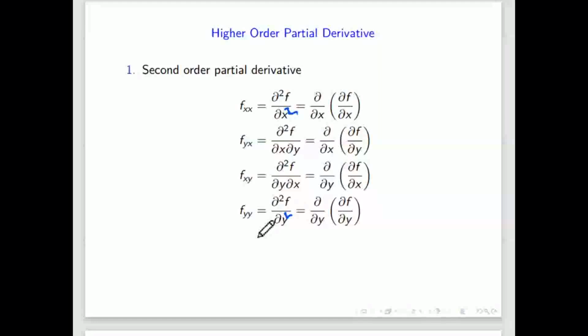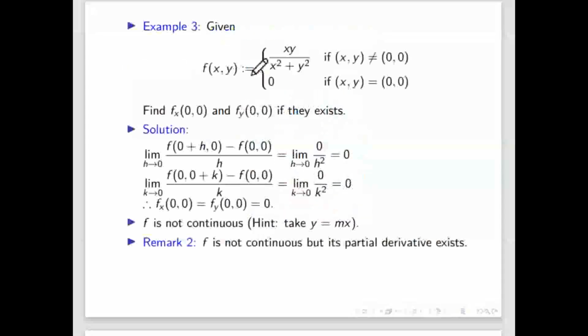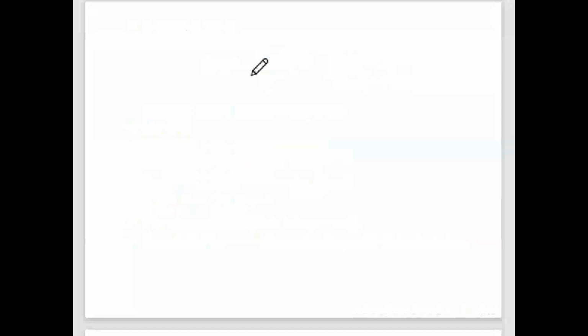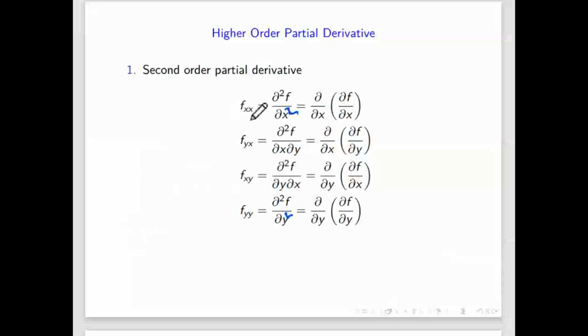So far we don't have any definition of differentiability. Whatever we have is called the partial derivative. And by this remark, it is clear that partial differentiation is not equivalent to differentiability. That means differentiability is something else, other than the partial derivative, in multivariable. That I haven't defined till now. We will see it after a few slides. So before that, the higher derivatives: second order, total 4 are here.